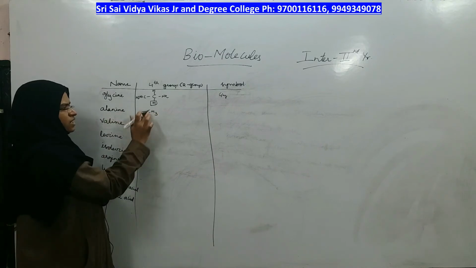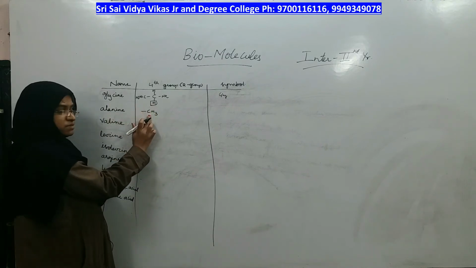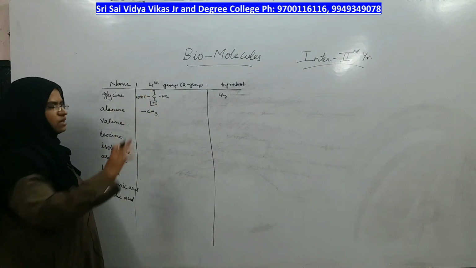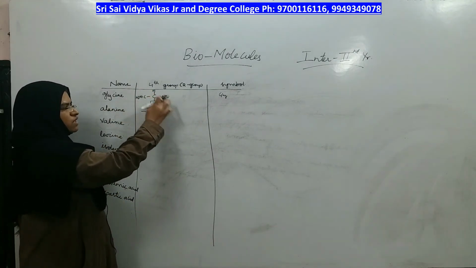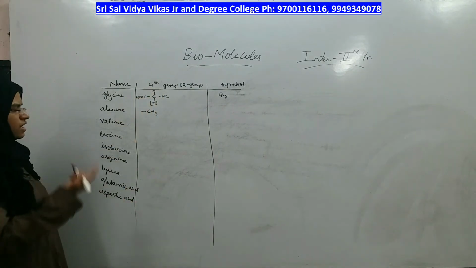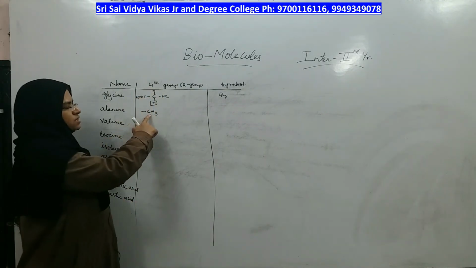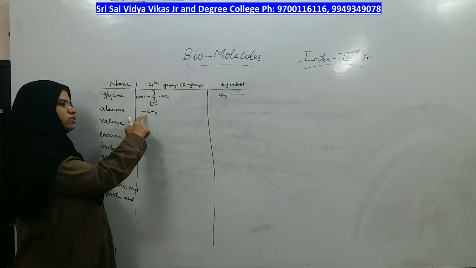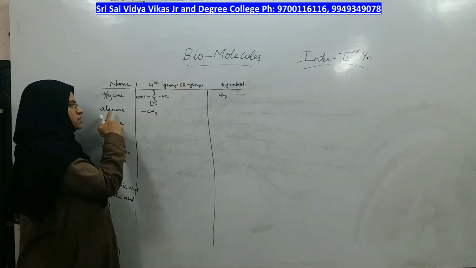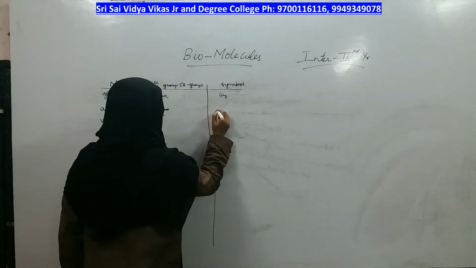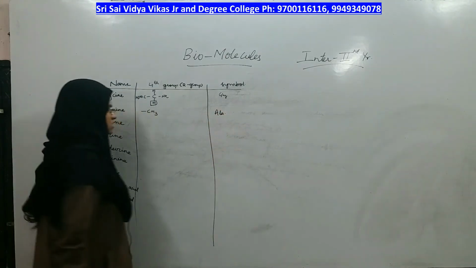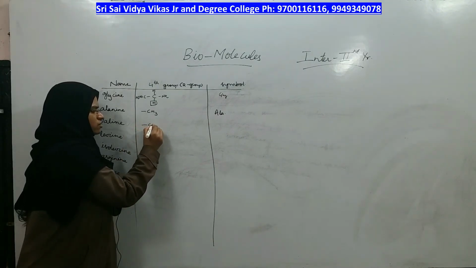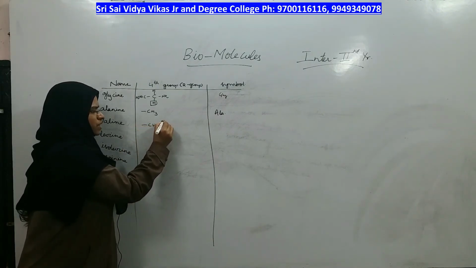For alanine, instead of hydrogen, which group is present? Methyl group. The other three are the same: carbon in the center, one carboxyl, one amino and hydrogen. The extra group, or fourth group, is CH3. So I have written the fourth group, or R group. If the fourth group is a methyl group, the name of the amino acid is alanine. The symbol is this. Same way, for valine, the fourth group is an isopropyl group.